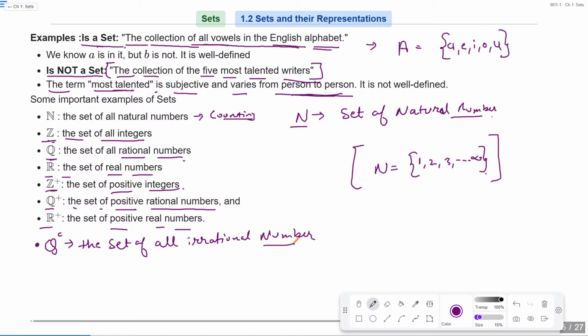Is that clear? जब भी मैं किसी irrational number के सेट को रिप्रेजेंट करूंगा, then it is Q and above में क्या रहेगा? एक small c. Is that clear? जब भी आपको ये साइन दिखेगा, it means it's a set of all irrational number. Is that clear? Okay, let's move ahead.